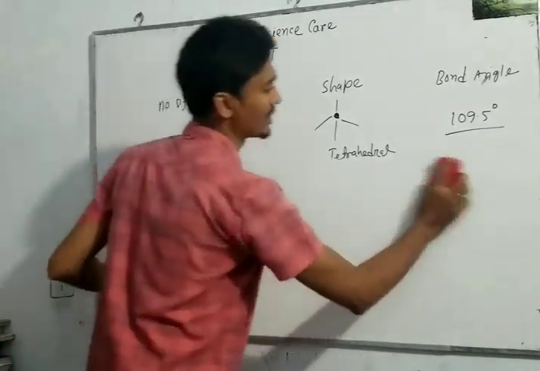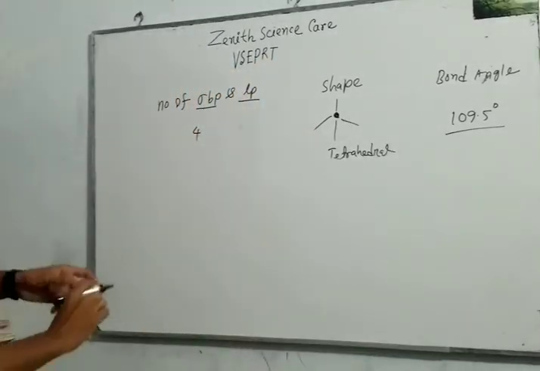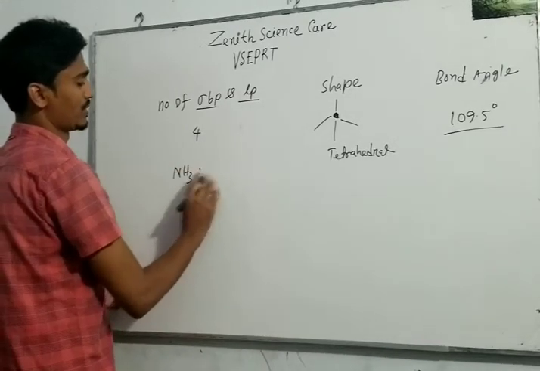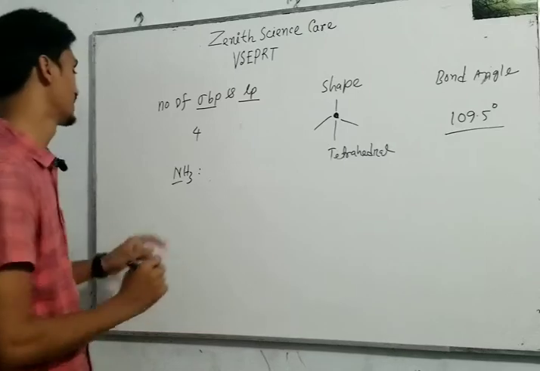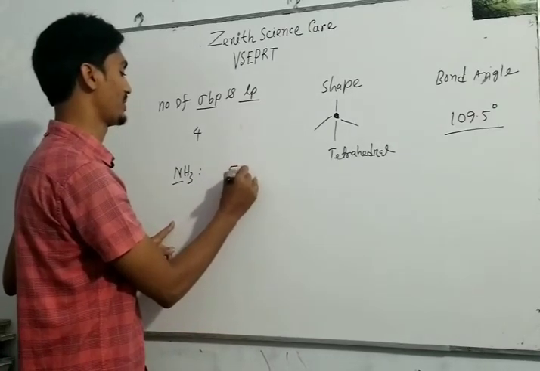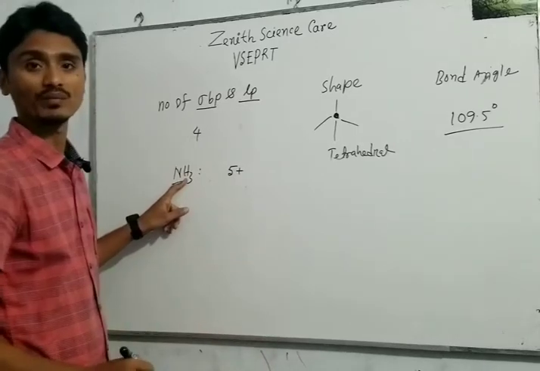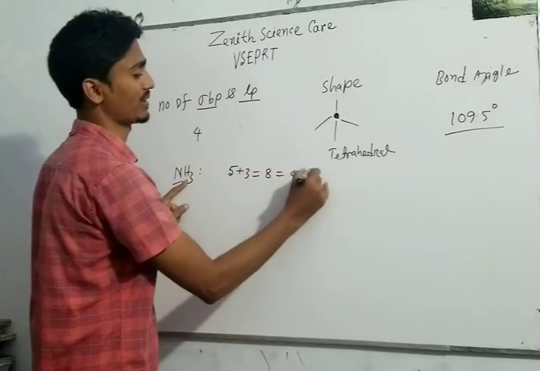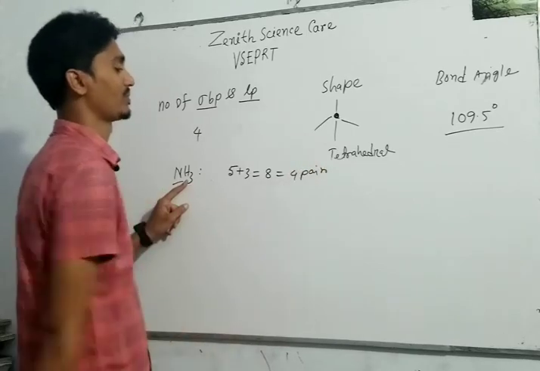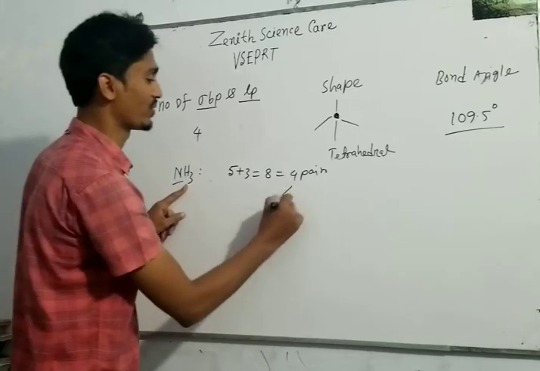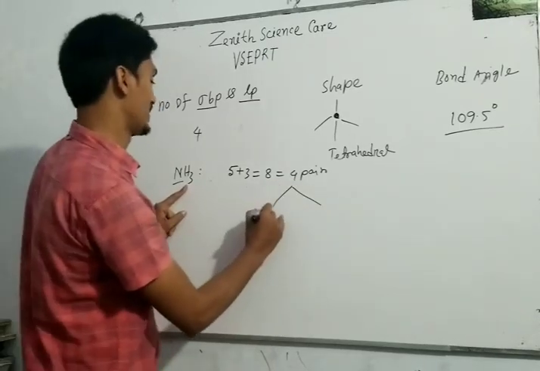Let us see an example. In case of ammonia, the central atom is nitrogen, so the valence shell of nitrogen is 5, and 3 electrons gained from 3 hydrogen, so total 8 electrons, that means 4 pairs. But only 3 hydrogens are present. So 4 pairs has 2 types.